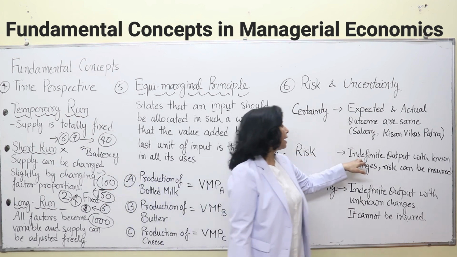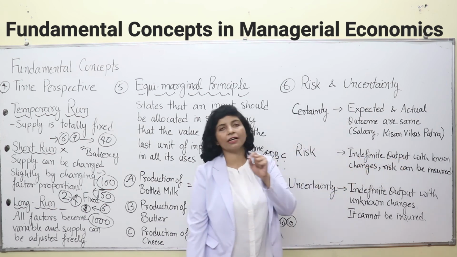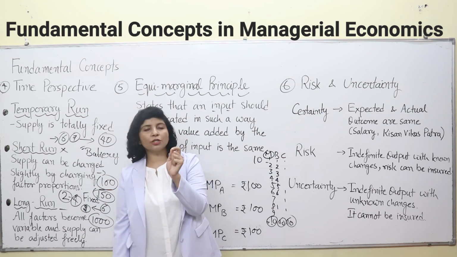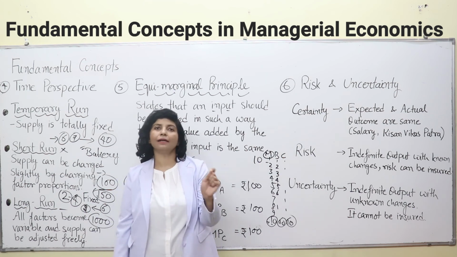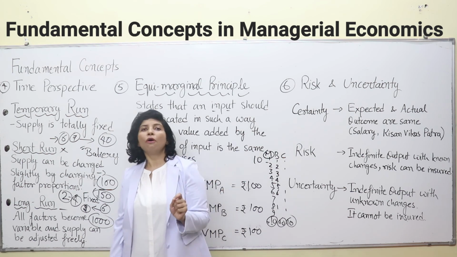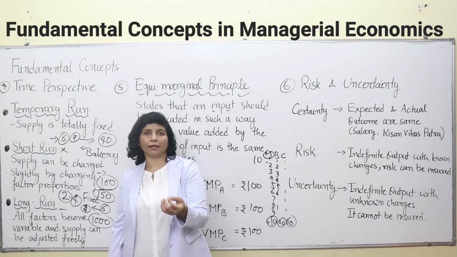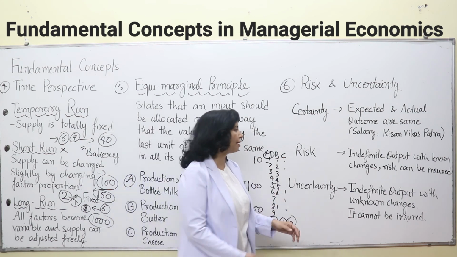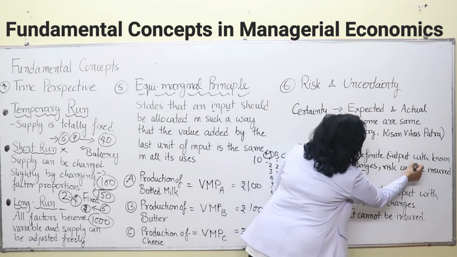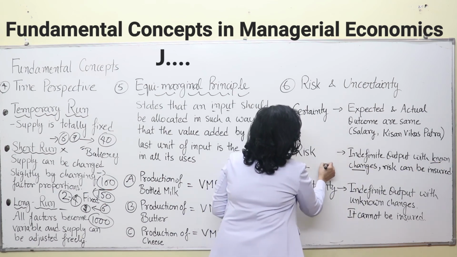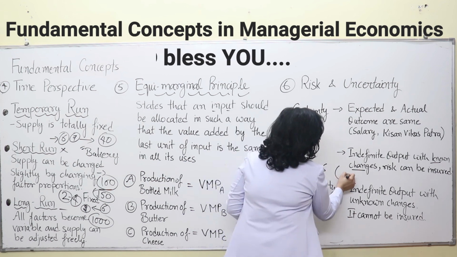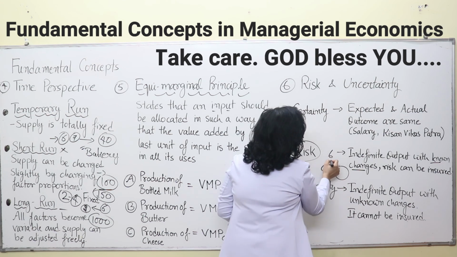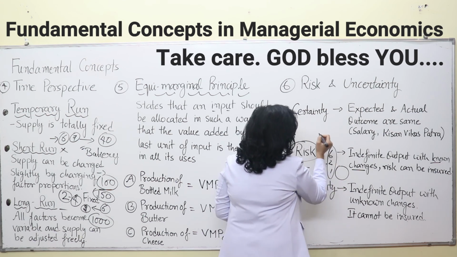Then risk. Risk is indefinite output with known chances. Take for example a dice. When you throw a dice, you know the chances: 1 to 6 are the numbers you may get as an outcome, but you don't know what you will actually get. The output is uncertain, so risk is there. You may get 6, you may get 2, you may get 1.